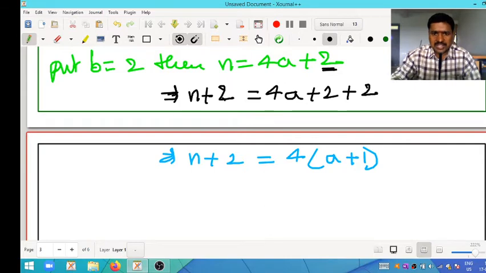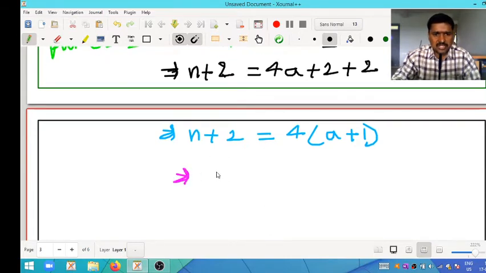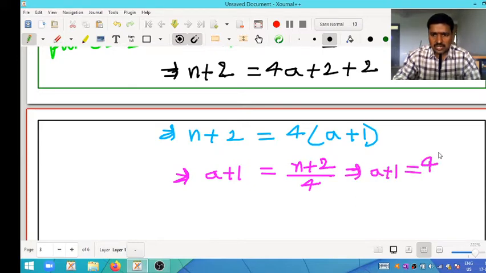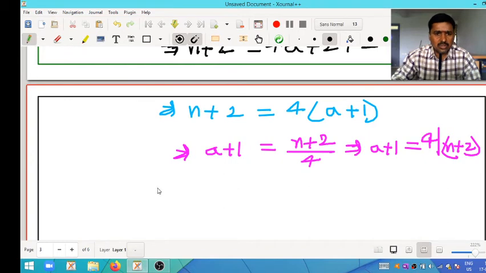Now make a plus 1 the subject. A plus 1 is equal to n plus 2 divided by 4. This is nothing but 4 divides n plus 2, that is, 2 square divides n plus 2.